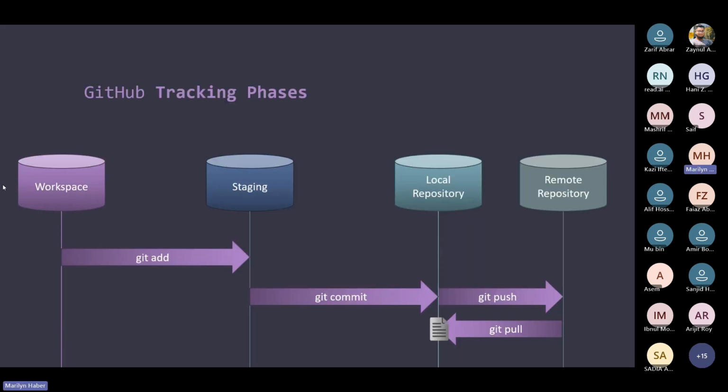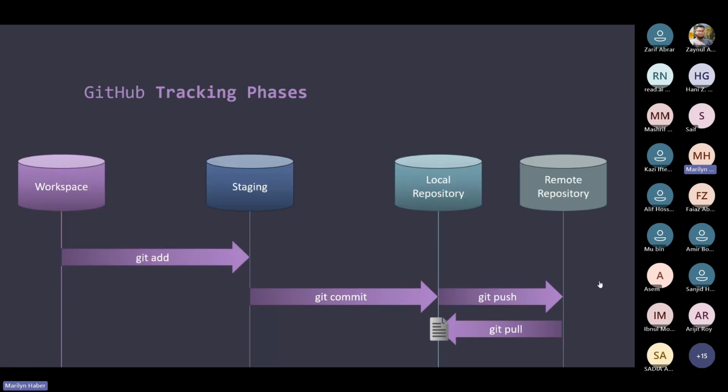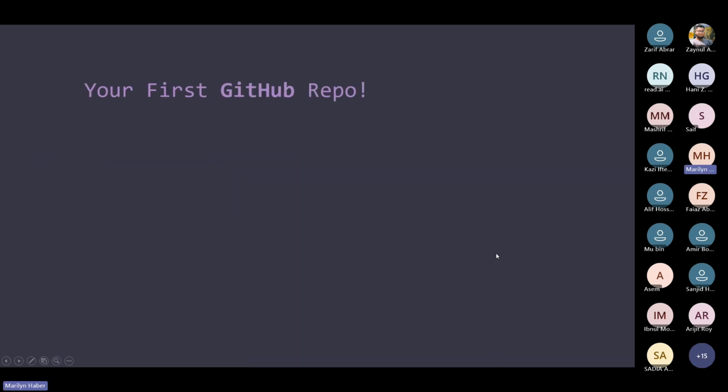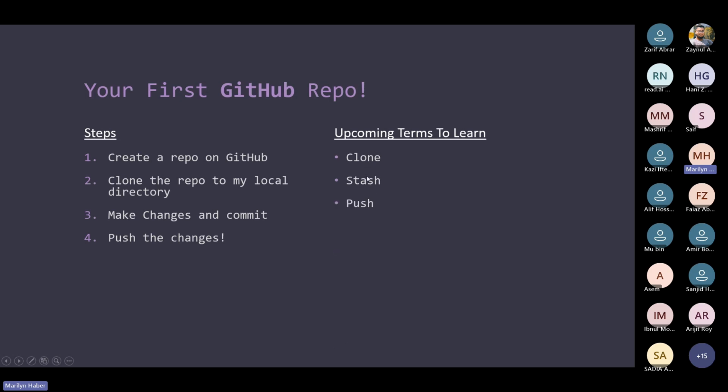Perfect. So now we checked how we can push the changes on GitHub and how we can pull them or clone the changes. Let me check if we got all the keywords. We learned what cloning is. I'm going to tell you a bit about what stashing is. We learned about push. Now, what is fetching?